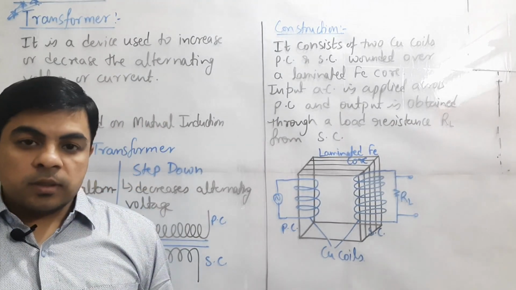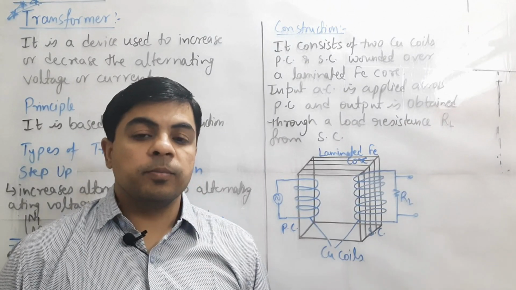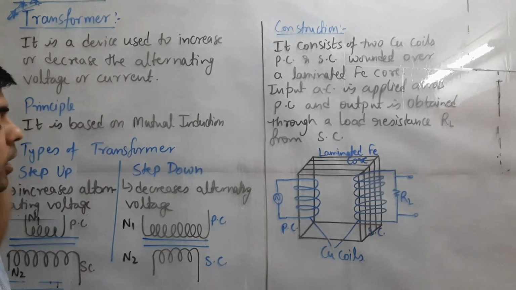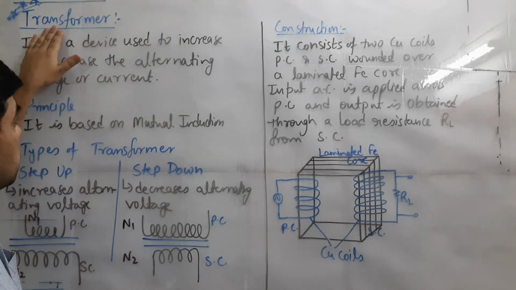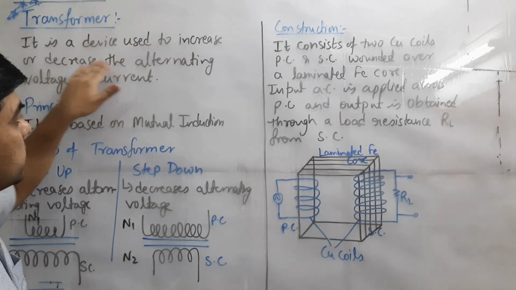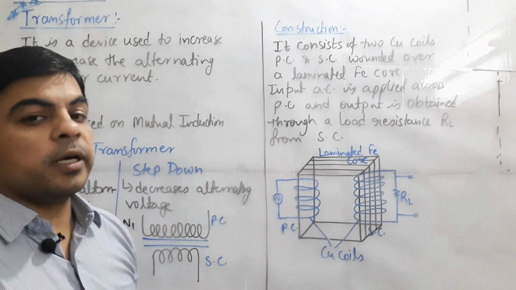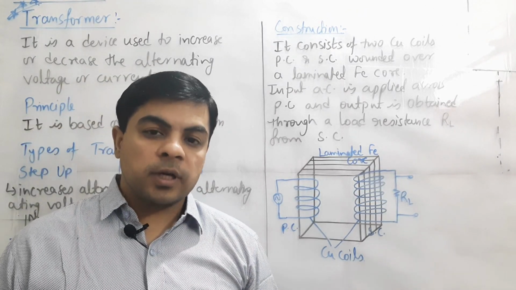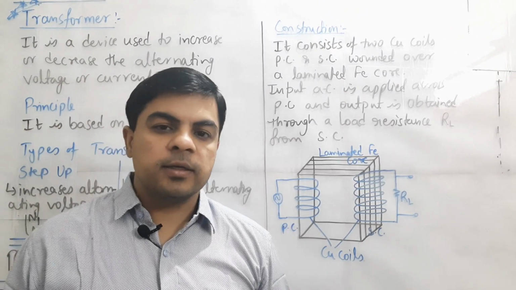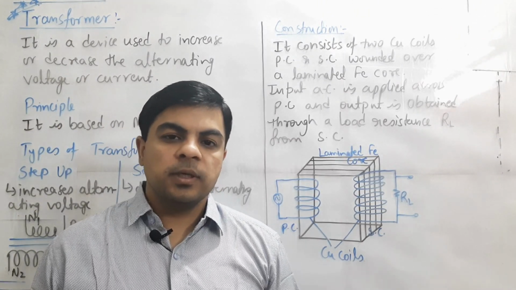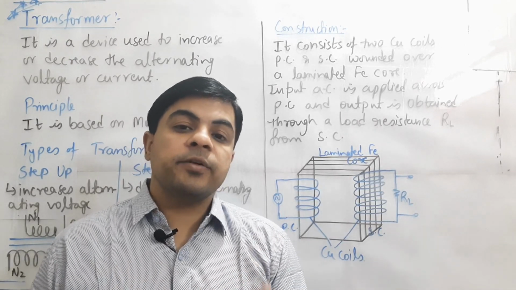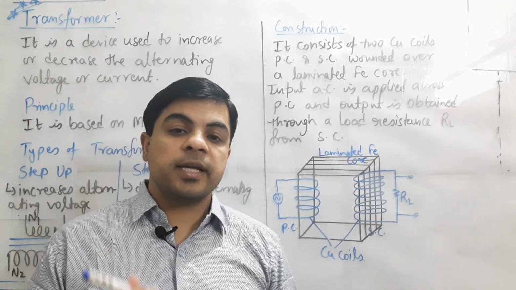And now coming to the very important application of mutual induction, and this is the transformer. A very important device from the point of view of examination also. The device which is used to increase or decrease the alternating voltage or current. The current which we receive in our domestic supply is of alternating nature. Later on we will discuss this in detail in the next chapter, but here we know this: it is the current that changes its value continuously and also changes its direction periodically.